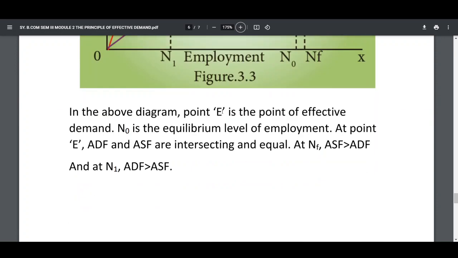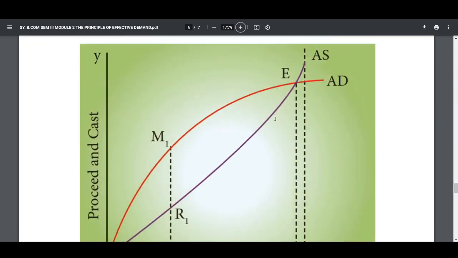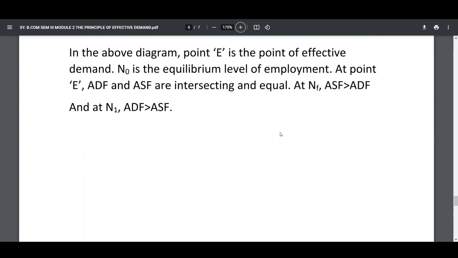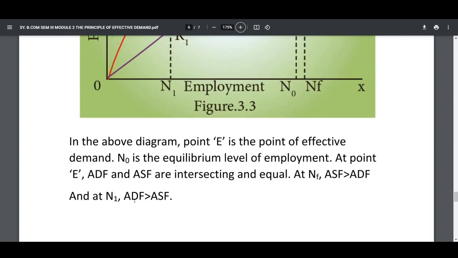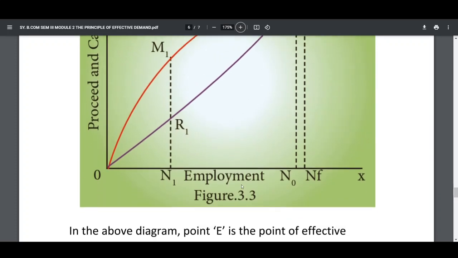In the above diagram, point E is the point of effective demand. At this point, N0 is the equilibrium level of employment. At this point E, ADF and ASF are intersecting and equal. At NF, ASF is greater than ADF, and at N1, ADF is greater than ASF.